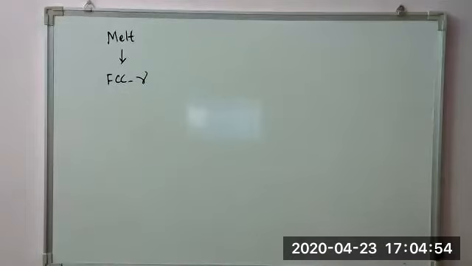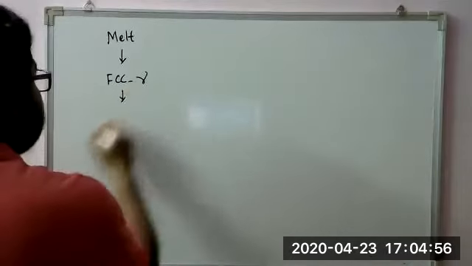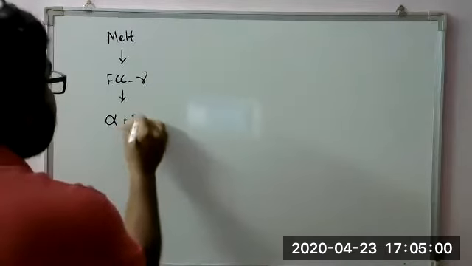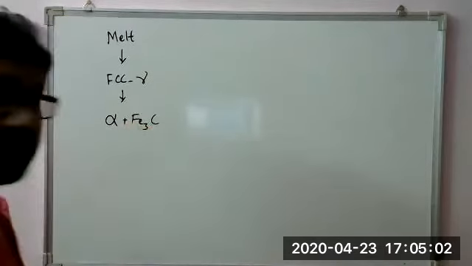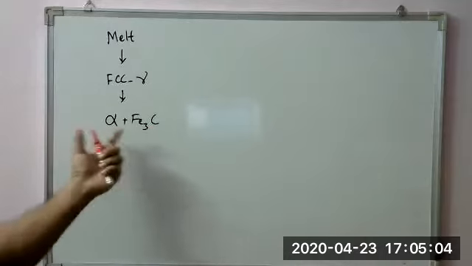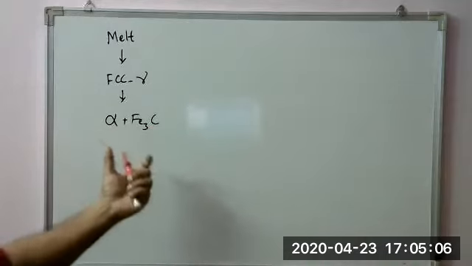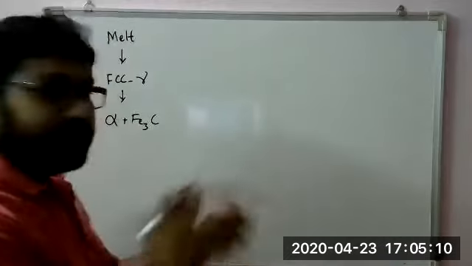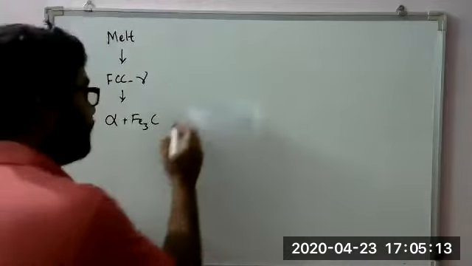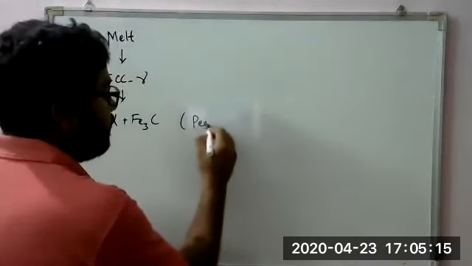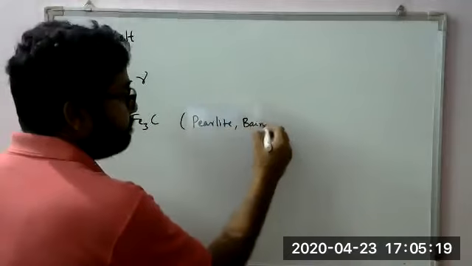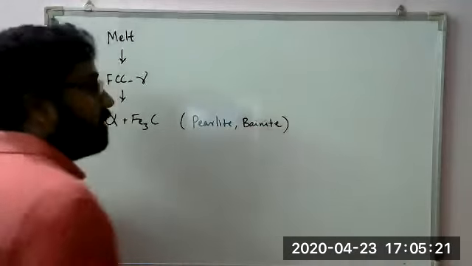If you further cool it, this decomposes into alpha plus Fe3C. Depending on how they are arranged, alpha plus Fe3C, what proportion is the arrangement or what is the spacing between them, we find different phases such as pearlite and bainite.